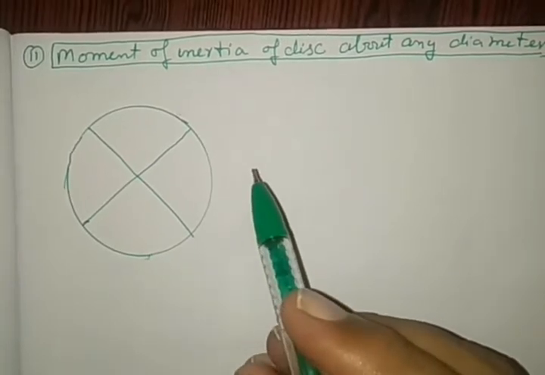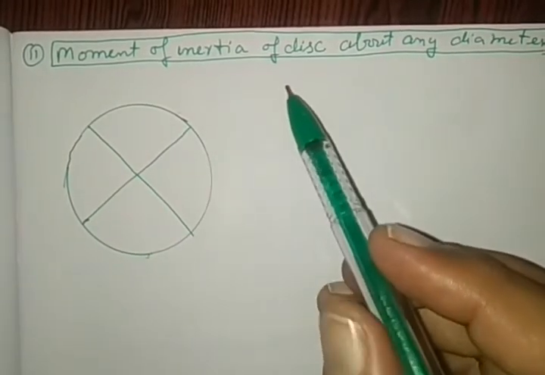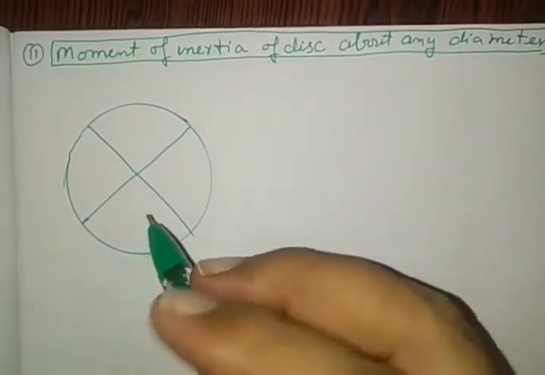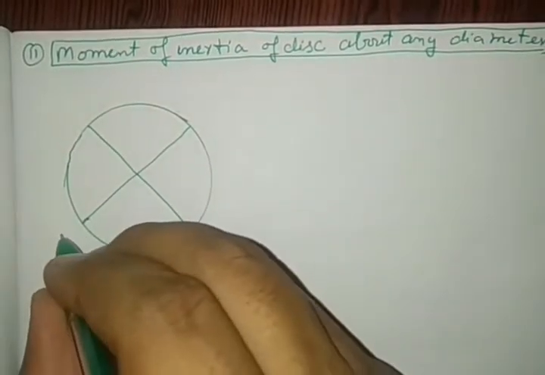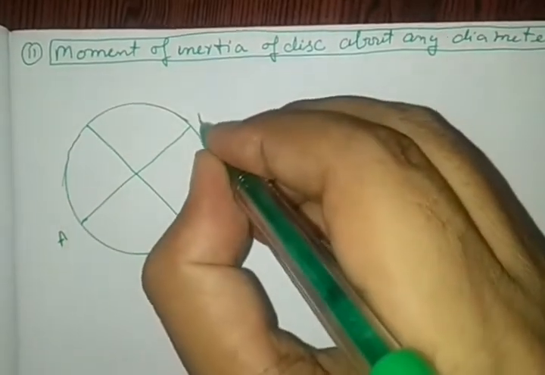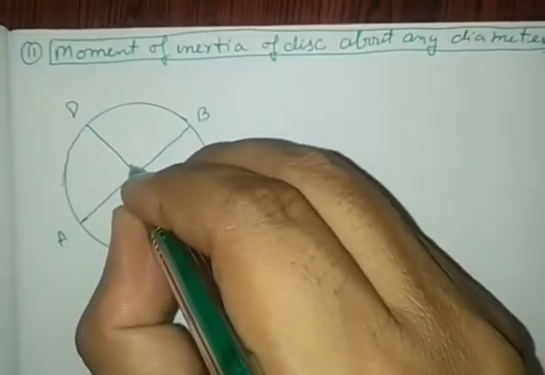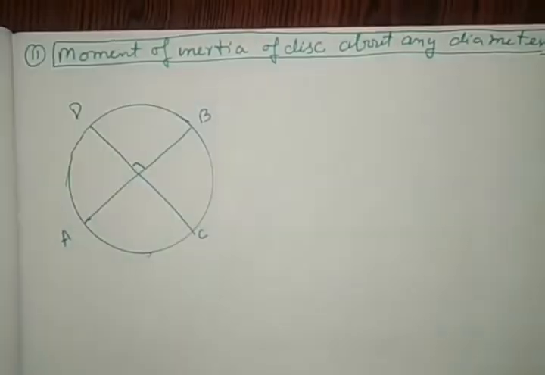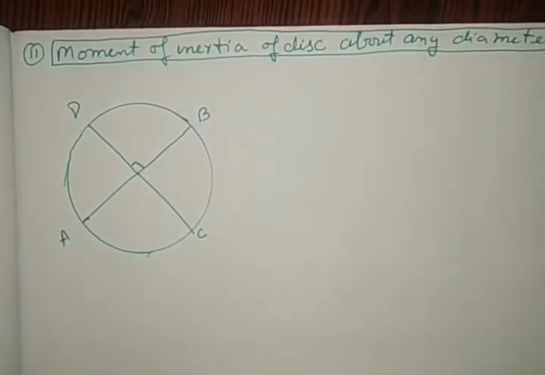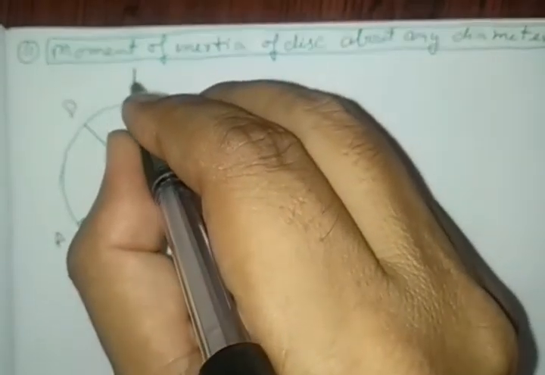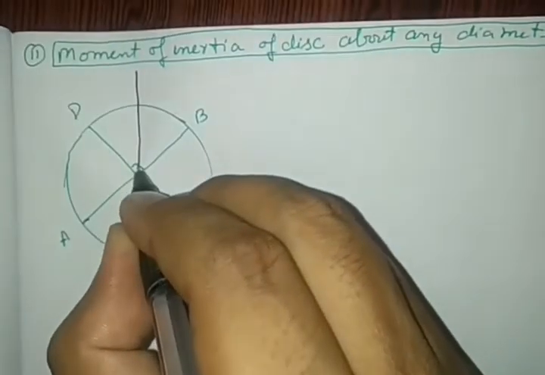Now we are going to obtain the moment of inertia of a disk about any one of the diameters. Let us select two diameters AB and CD. Both diameters are perpendicular to each other. Let us take another axis of rotation, different from the one we took in the first case.